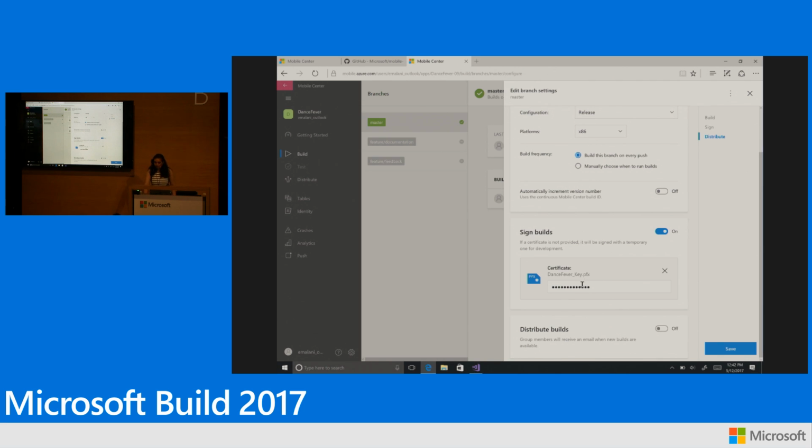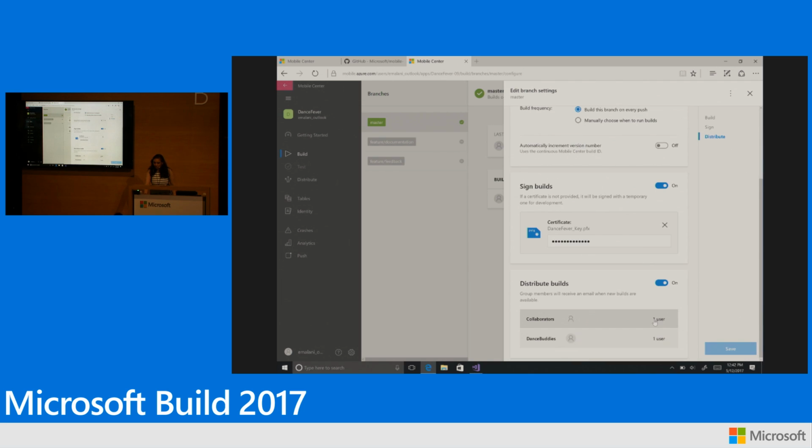The option is disabled by default, but if you enable it, we will populate the right set of distribution groups. You can select them, hit save, and we'll take care of distributing the builds to that particular group of people every time a build is successful. Isn't that great? You don't have to worry about manually uploading builds to Mobile Center. I mean, just set it up in the build service, and we'll take care of it.